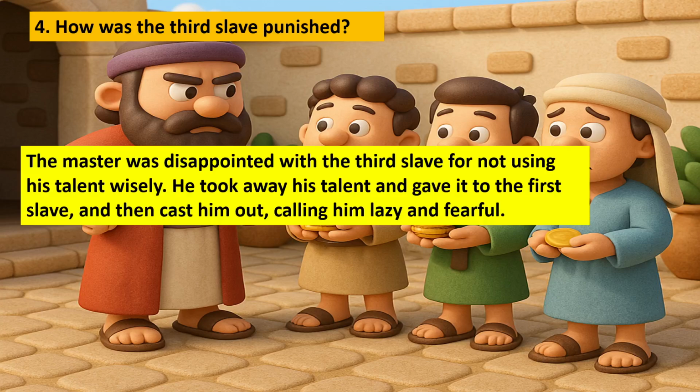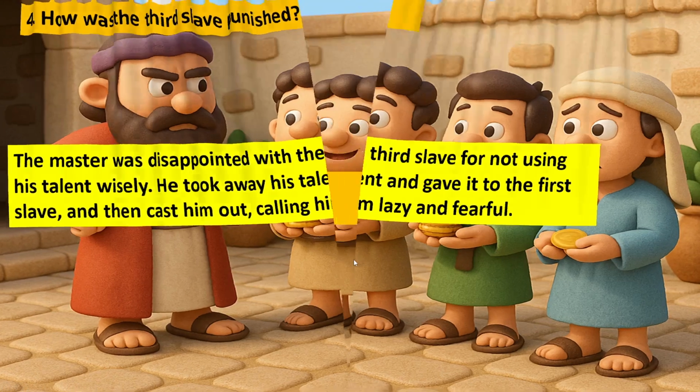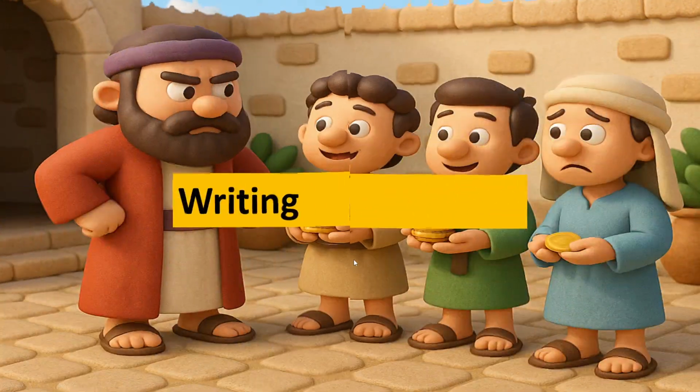4. How was the third slave punished? The master was disappointed with the third slave for not using his talent wisely. He took away his talent and gave it to the first slave and then cast him out, calling him lazy and fearful. Writing.